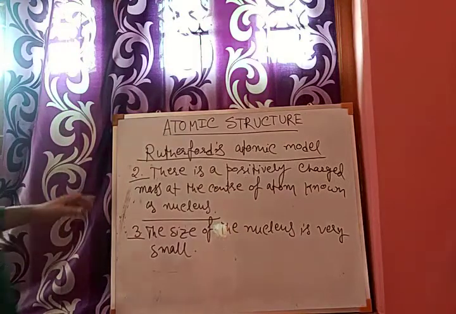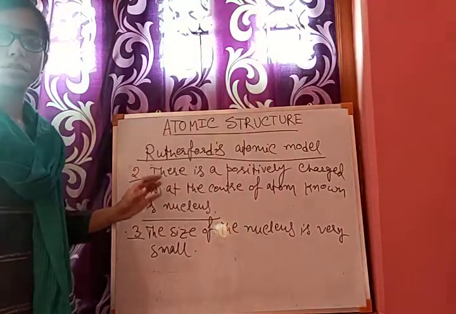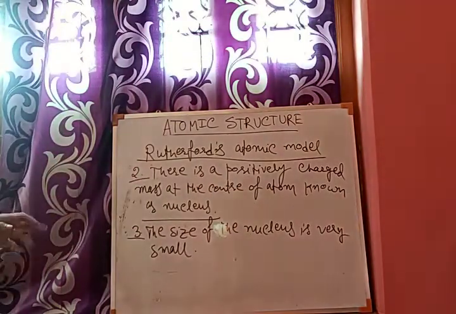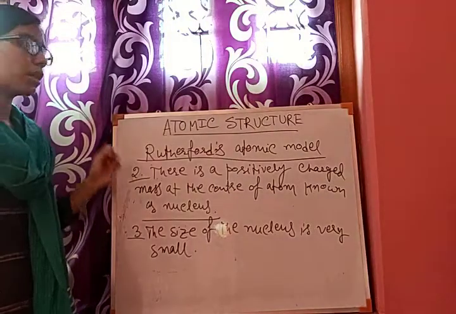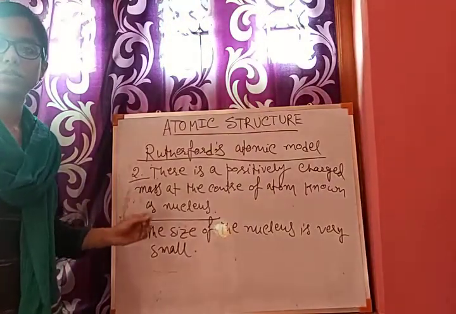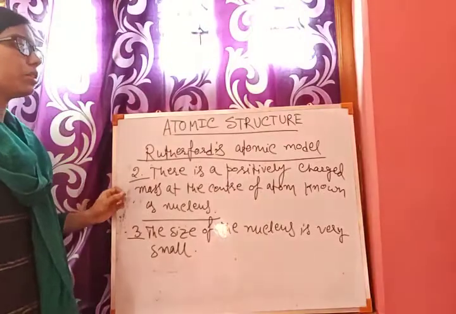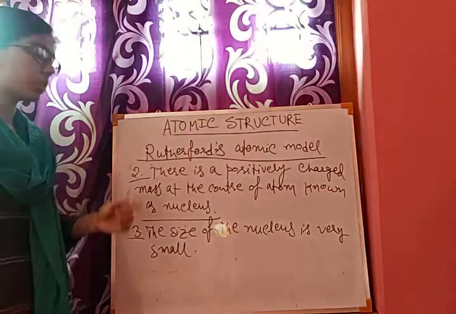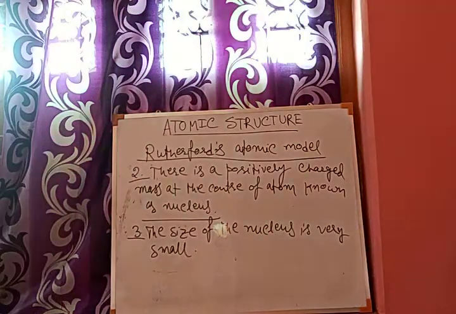And fourth, the electrical neutrality of Rutherford's atomic model. Rutherford also explained that the number of protons and the number of electrons within the atom are numerically equal, and that's why the whole atom is electrically neutral.